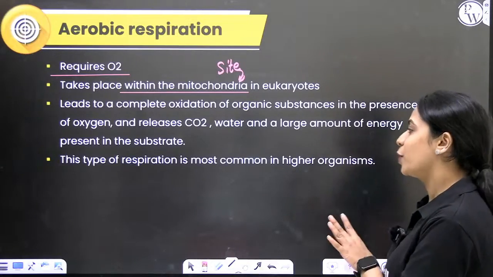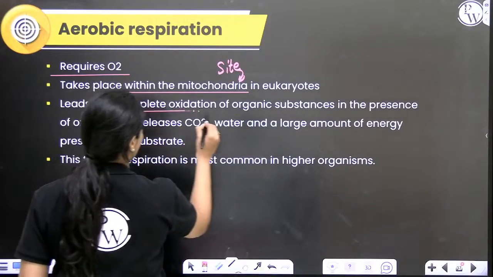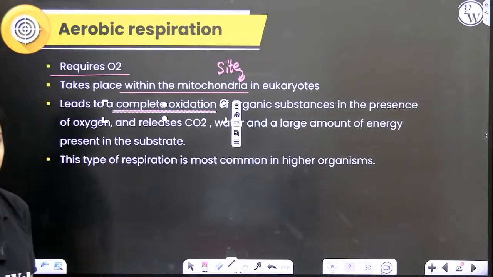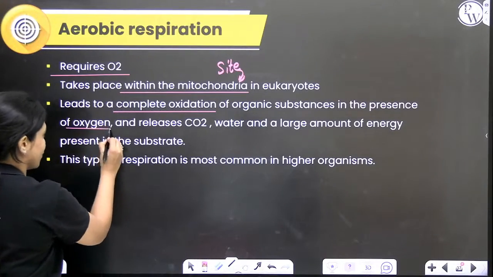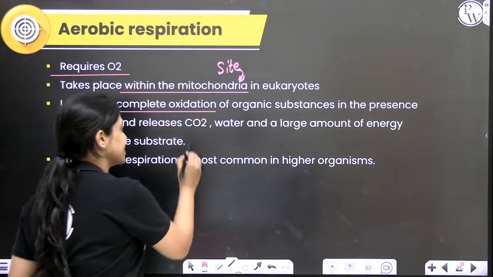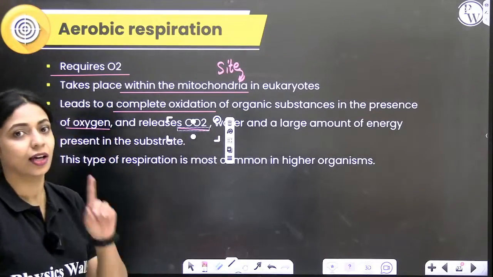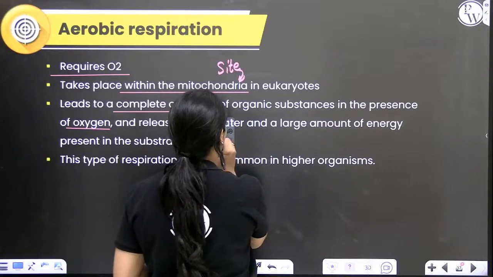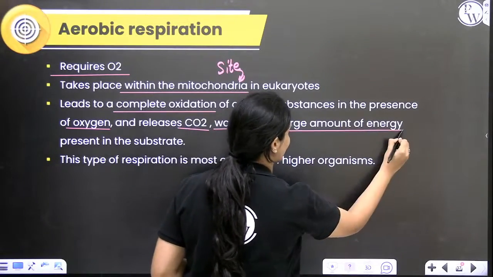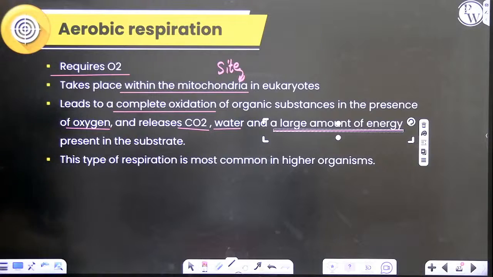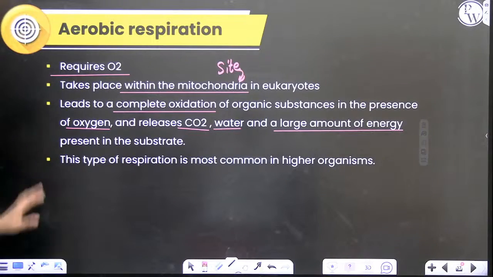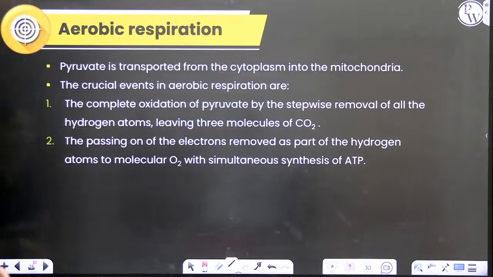If aerobic respiration is taking place, there's going to be a complete oxidation of organic substances, and this happens in the presence of oxygen. And in this process, carbon dioxide is going to get released. Along with carbon dioxide, water and a large amount of energy in the form of ATP is going to get released. Okay, we see this in most higher organisms.